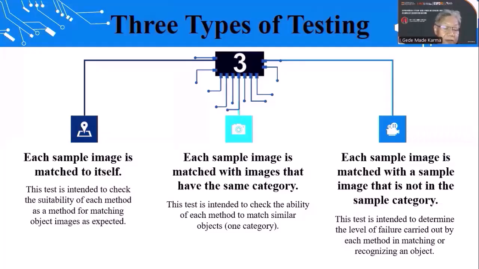As I mentioned before, in this research we did 3 types of testing. The first is each sample image is matched to itself. This test is intended to check the suitability of each method as a method for matching object images as expected. The second one is each sample image is matched with images that have the same category. This test is intended to check the ability of each method to match similar objects of one category. The third one is each sample image is matched with an image that is not in the sample category. This test is intended to determine the level of failure of each method in matching or recognizing an object.